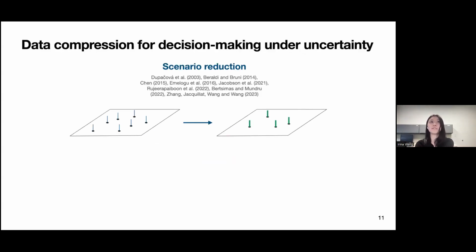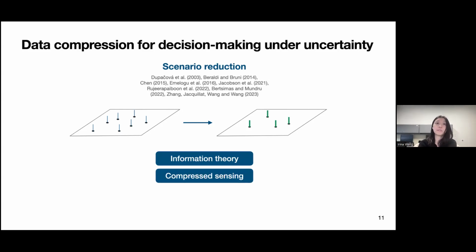So this brings us to the idea of data compression for decision making under uncertainty, where this idea is actually not exactly new. There's a long line of work in scenario reduction, where given a set of scenarios from a distribution, we can use whatever method you want to find a smaller set of representative scenarios to solve your stochastic optimization problem with. To find the smaller set of scenarios there are many ways. You can do clustering, Wasserstein distance-based clustering, or also define the scenarios based on the actual optimization problem you want to solve itself. And of course, this line of work also lies in the history of information theory, compressed sensing, and quantization. So it comes from a long history.